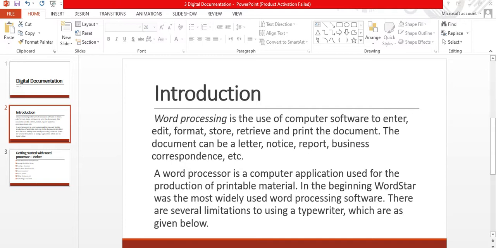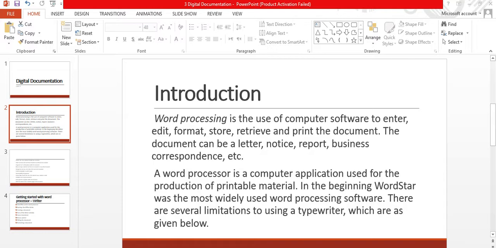In 1974, the Xerox company introduced an electronic typewriter as an attempt to solve the problems of the manual typewriter. To some extent, in an electronic typewriter, it is possible to make changes in the content, and we can make multiple copies also with minor changes. But it has the limitation of a very small screen to display the contents. Each screen can show only one or two lines.